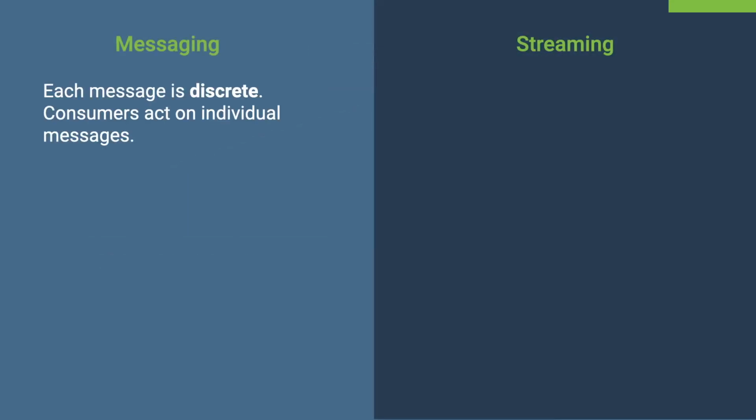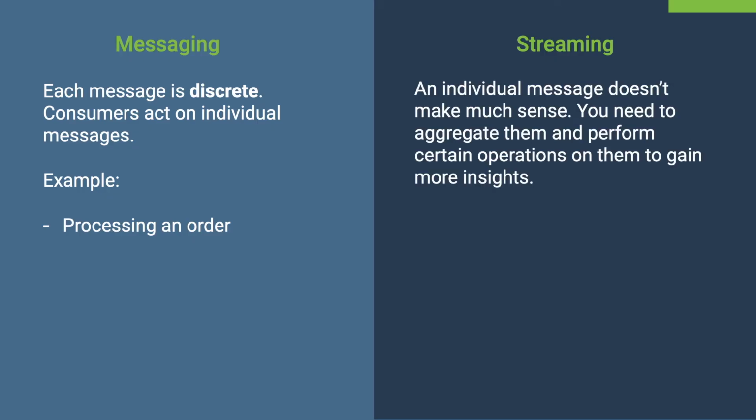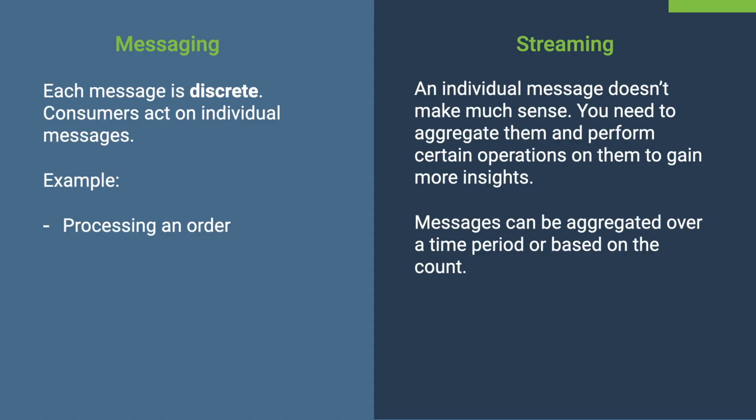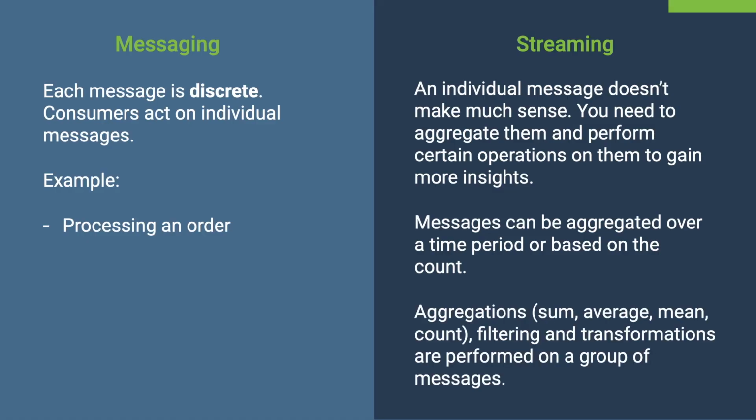In messaging, each message is self-contained. A consumer can understand each message in isolation and they can directly act upon them. For example, consider processing an order. The receiver can directly act on the message. Conversely, in streaming, an individual message doesn't make much sense. You need to aggregate them over a time window or group them together to gain insights. This is called stream processing.